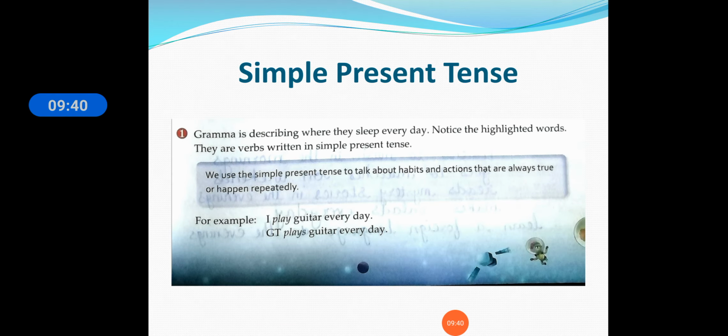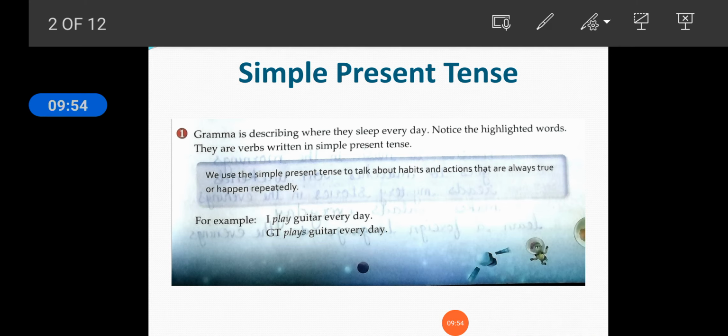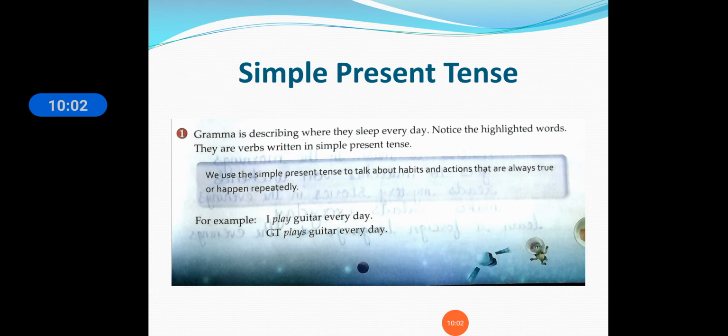Here we use the simple present tense to talk about habits and actions that are always true or happening repeatedly. It must be true, it must not be an imaginary thing. So students, the things which are true or happening repeatedly are called simple present tense.